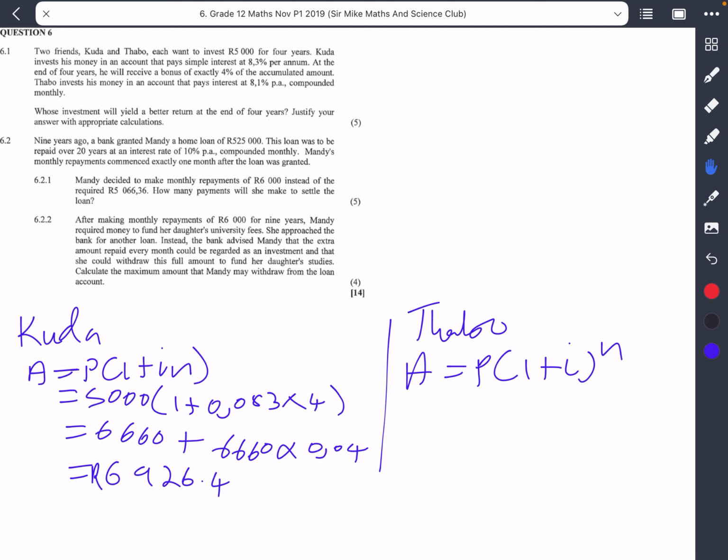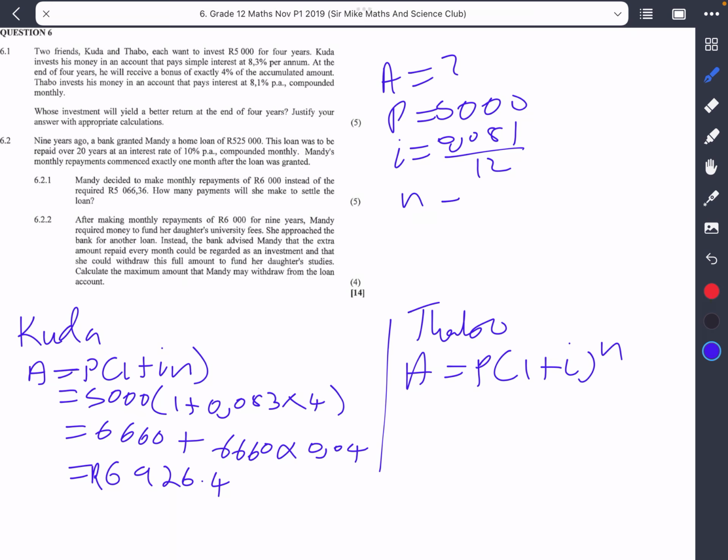So if I write the shopping list, A would be the unknown, right? P would be 5,000. I would be 0.081 divided by 12, because this interest was compounded monthly, meaning the interest would be divided into 12 equal parts per year. So N would be 12 multiplied by 4.